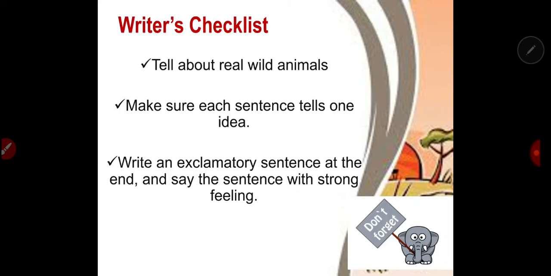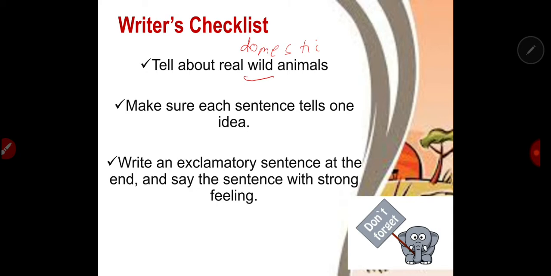Now let's proceed to the writer's checklist. So these are your guide in writing your own composition. It tells about real wild animals, not only wild animals. You can also write your own composition about a domestic animal. So you can also write a composition about a domestic animal or your pet alone.